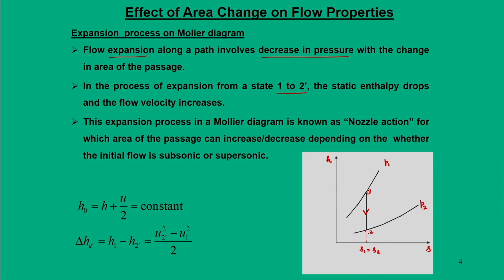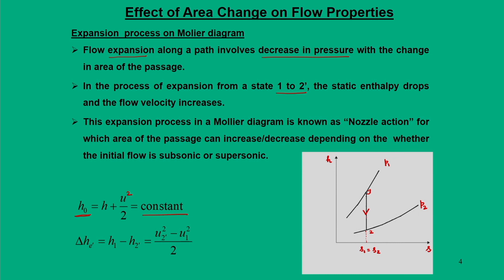The next important point is that the flow process is isentropic. So, for state 1 and state 2 we will have the same stagnation enthalpy, that is, h plus u square by 2 is equal to constant. This needs to be constant.